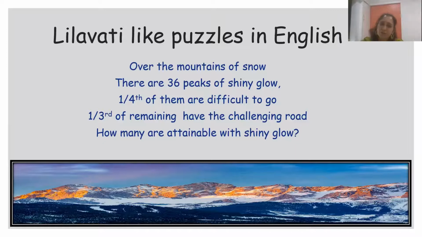36 have a shiny glow, but 1/4 of them are difficult. So 9 are difficult, so they are ruled out. 36 minus 9 is 27. 1/3 of 27 is 9, which have a challenging road. We don't want to take the challenging road, so they are ruled out. So the remaining is 18, and that is the answer. So have you understood? This is a way.